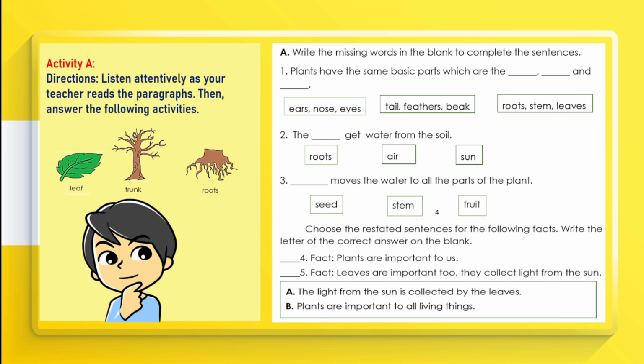Next, choose the restated sentences for the following facts. Write the letter of the correct answer on the blank. 4. Plants are important to us. 5. Leaves are important too, they collect light from the sun. A. The light from the sun is collected by the leaves. B. Plants are important to all living things.